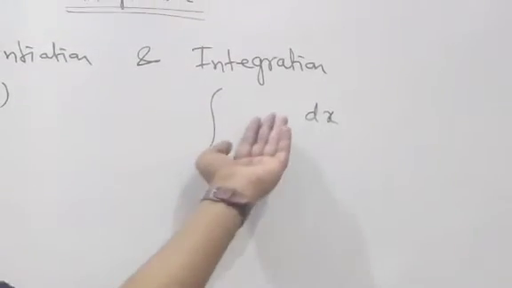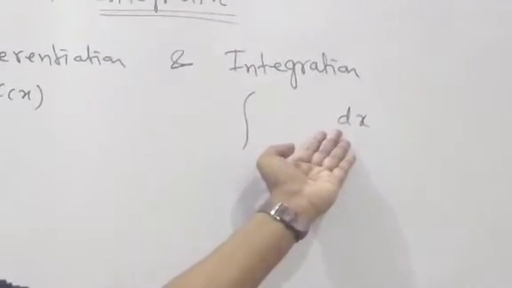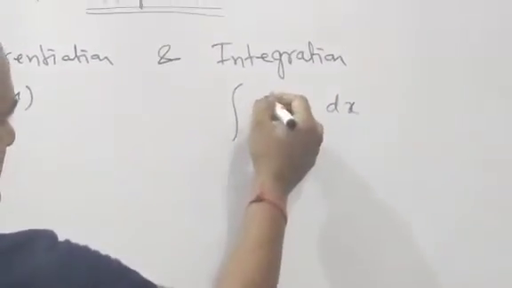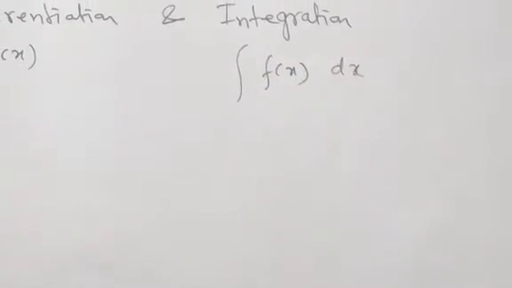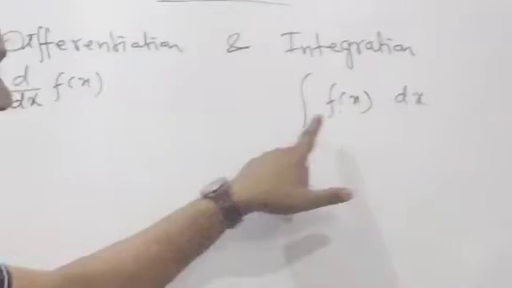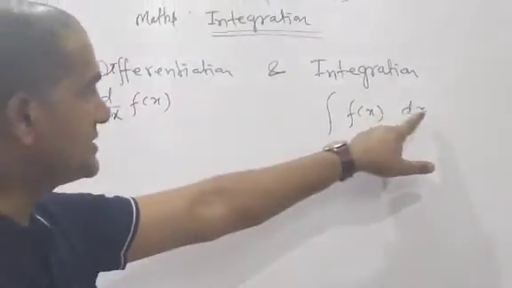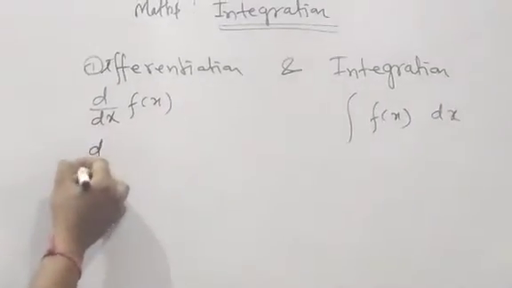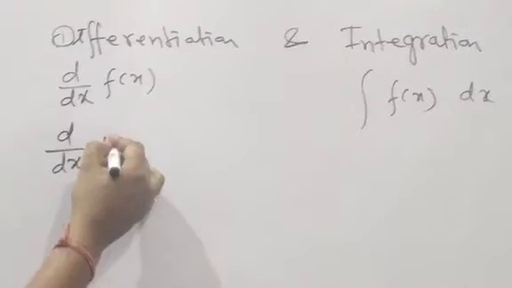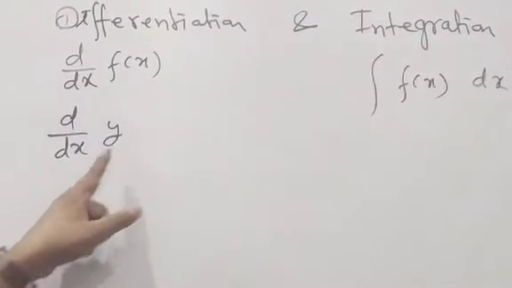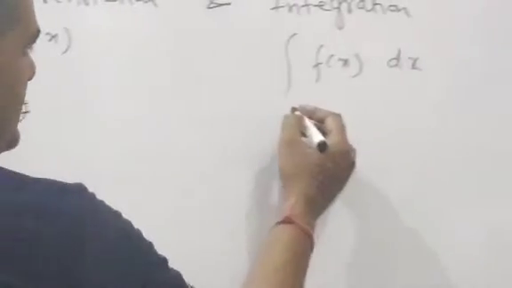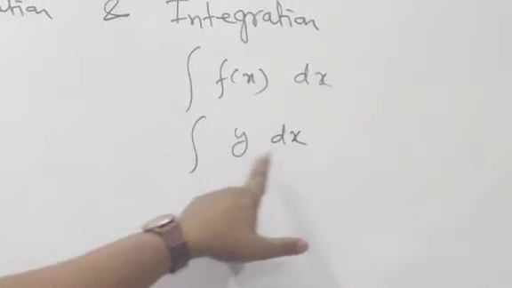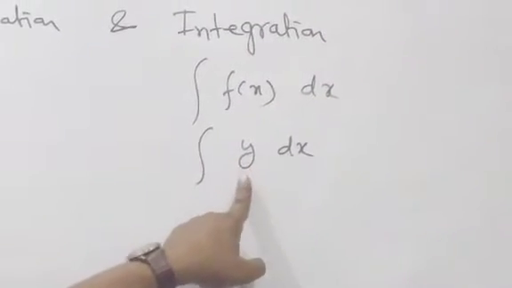Clear? Then whatever function is to be integrated, that function is written between them. Suppose here f(x). This is the symbol, integration of f(x) with respect to x. Clear? Example: suppose d by dx of y, differentiation of y with respect to x. Here, suppose y and dx, integration of y with respect to x.